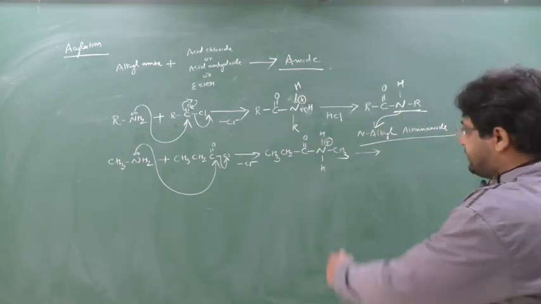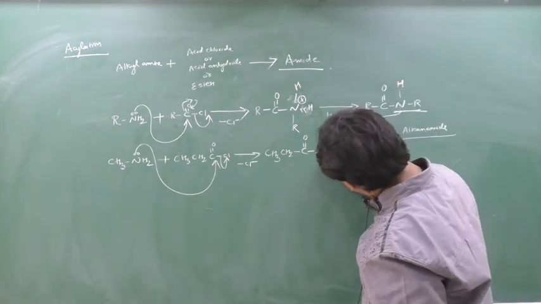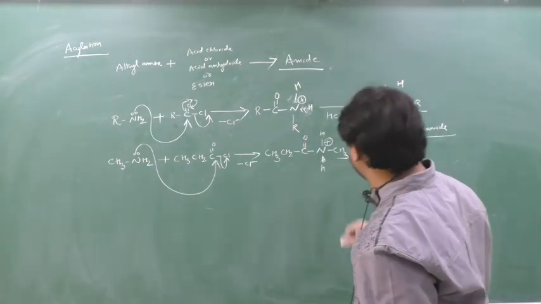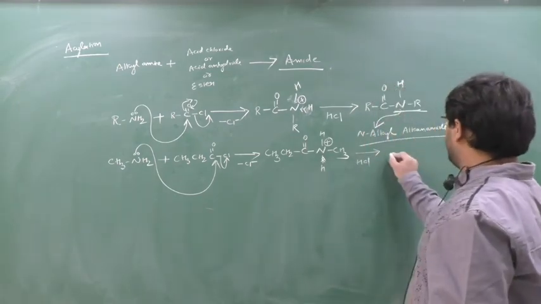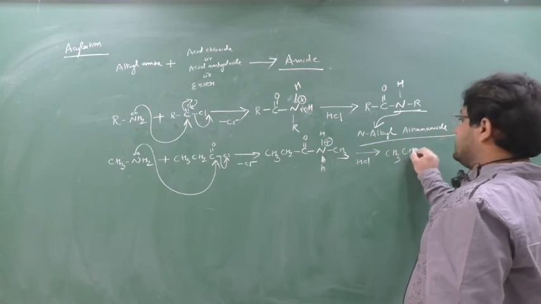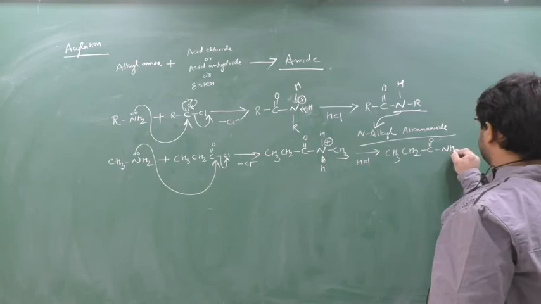Now what will happen? This nitrogen doesn't look good in positive charge, being a more negative element. So this nitrogen will start to attract the electron from this acidic hydrogen. So this H will be removed as H plus, to form what? HCl. And here what will form? CH3, CH2, C double bond O, N, H, CH3.